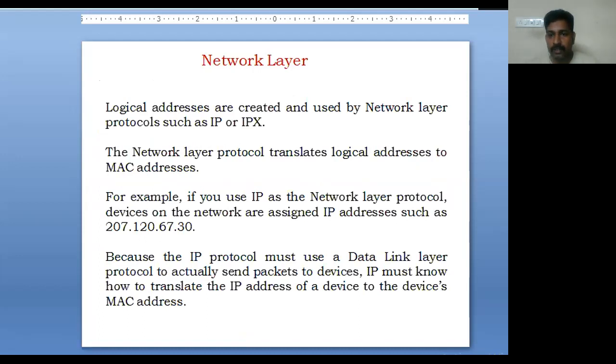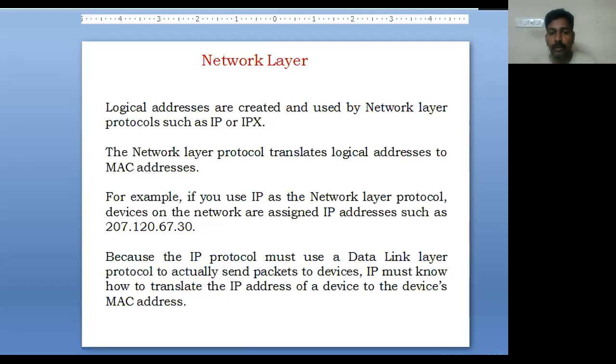Logical addresses are created and used by network layer protocols such as IP, that is Internet Protocol. The network layer protocol translates the logical addresses into MAC addresses. For example, if you use IP as a network layer protocol, devices on the network are assigned an IP address.